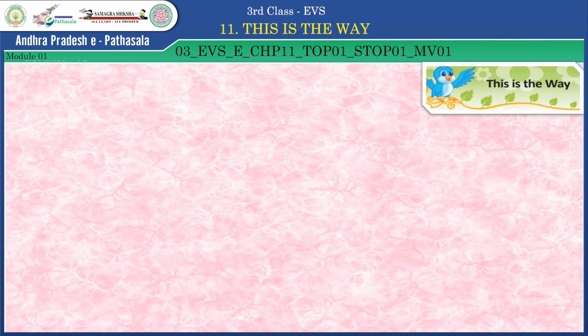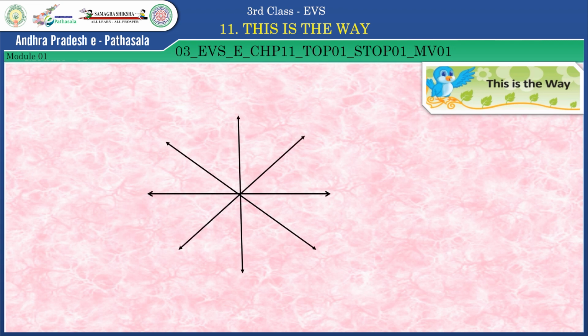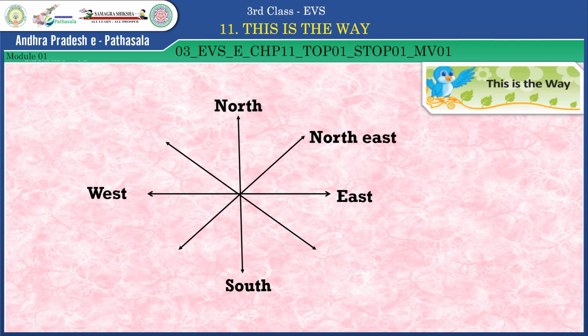Another question for you. Observe the directions. Here, north, south, east, west. In between north and east, we have a corner, northeast. In between north and west, we have the northwest direction.